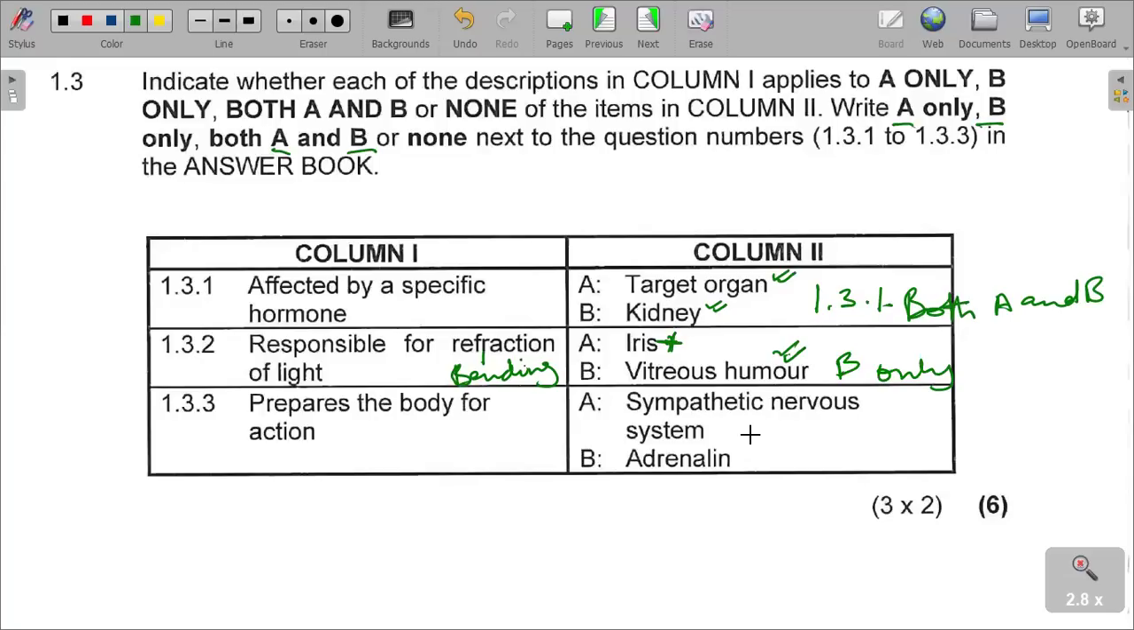And then 1.3.3, prepare the body for action. What is responsible for preparing the body for action? We talk about the sympathetic nervous system and the parasympathetic nervous system, but what prepares the body for action is the sympathetic nervous system, as well as the adrenaline, which is the fight and flight mode. So 1.3.3 is both A and B.